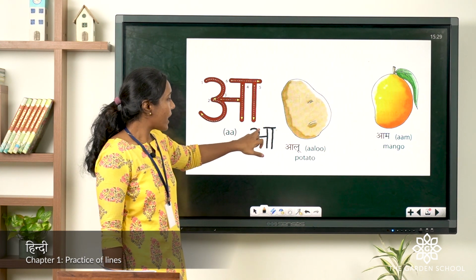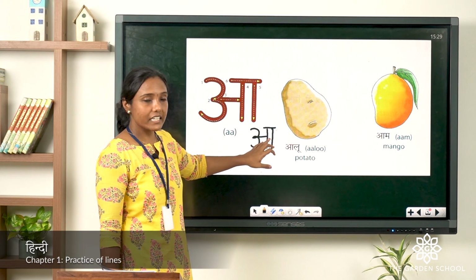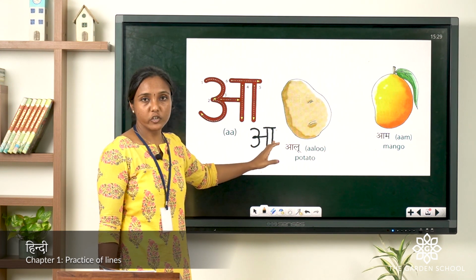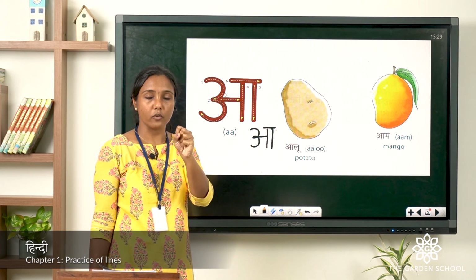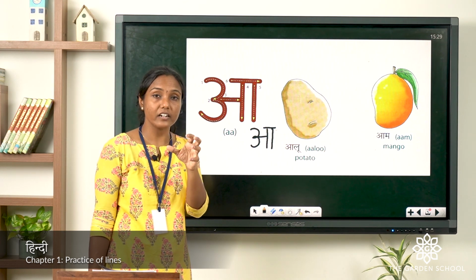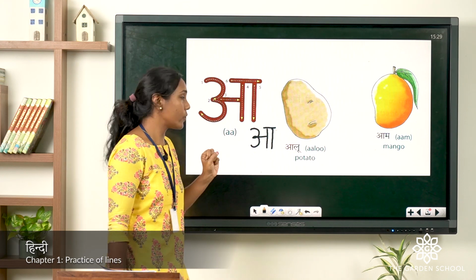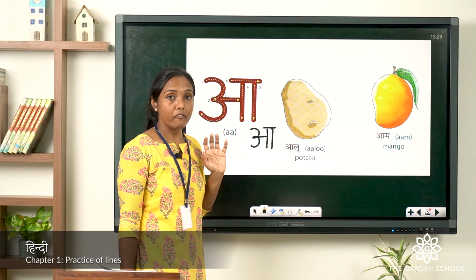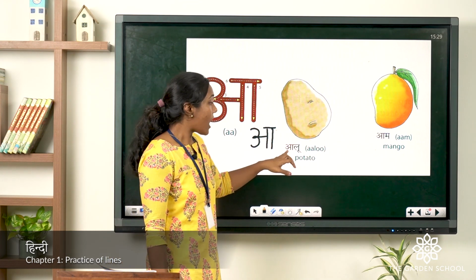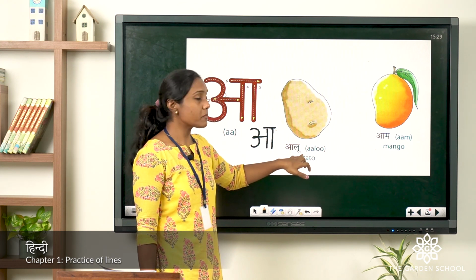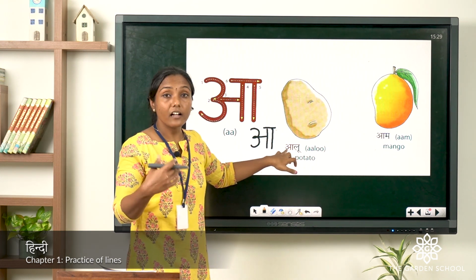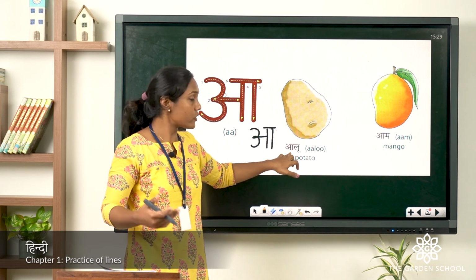Okay, so as I've told you, do practice like this. One more vertical line when you're joining with it. The sound is a long sound. Earlier what we learned is a short sound. It's a long sound. Aa. Okay, let's see the words from letter aa. Aloo. See, it's a potato. So how we call in Hindi potato?